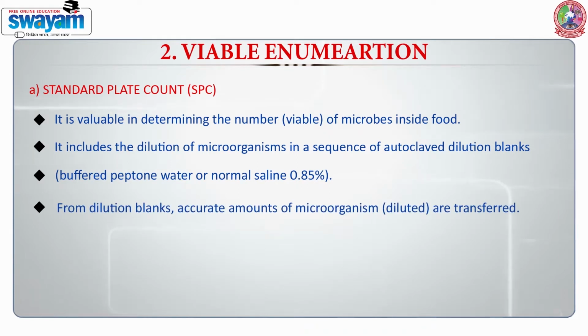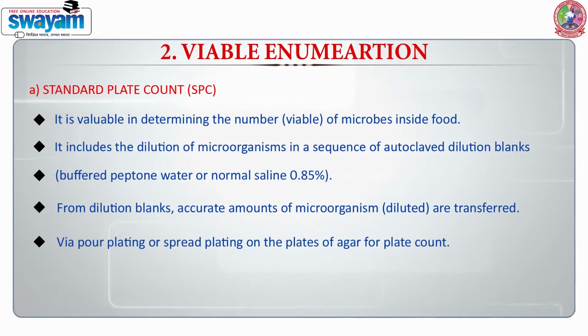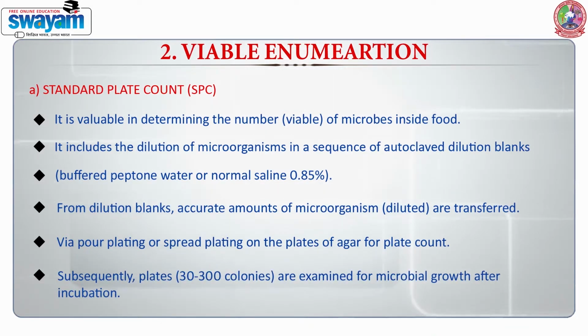From the dilution blank, accurate amounts of microorganisms are transferred to pour plate or spread plating on the plates of agar for further plate count examination. Subsequently, plates having 30 to 300 colonies are examined for microbial growth after completion of the incubation.